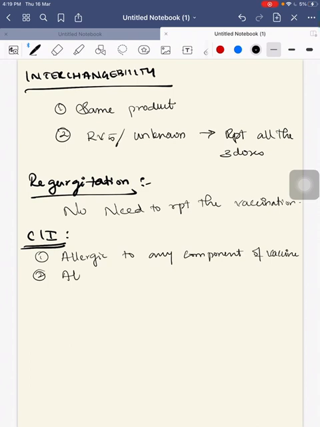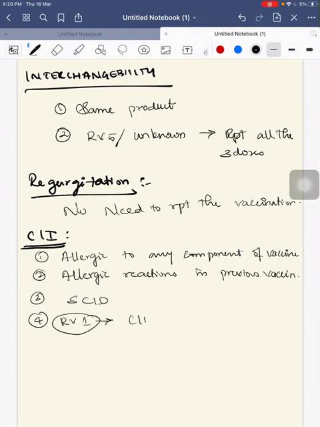Second, when there was an allergic reaction in previous immunization or vaccination. Third, severe combined immunodeficiency. Fourth, RV1 is contraindicated in a child with latex allergy since it contains latex rubber.